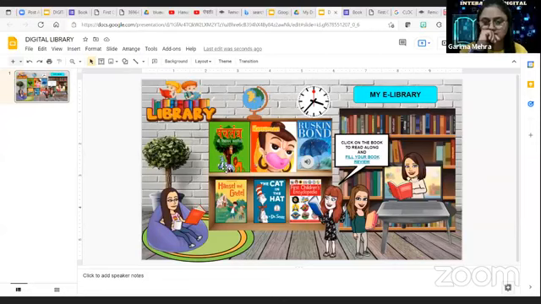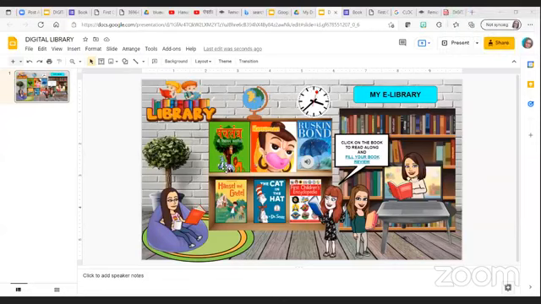Thanks, ma'am. So Krishna ma'am, yes, it should be digital library. By mistake, it has mentioned a book creator. Please consider it a digital library. Thank you for raising it.